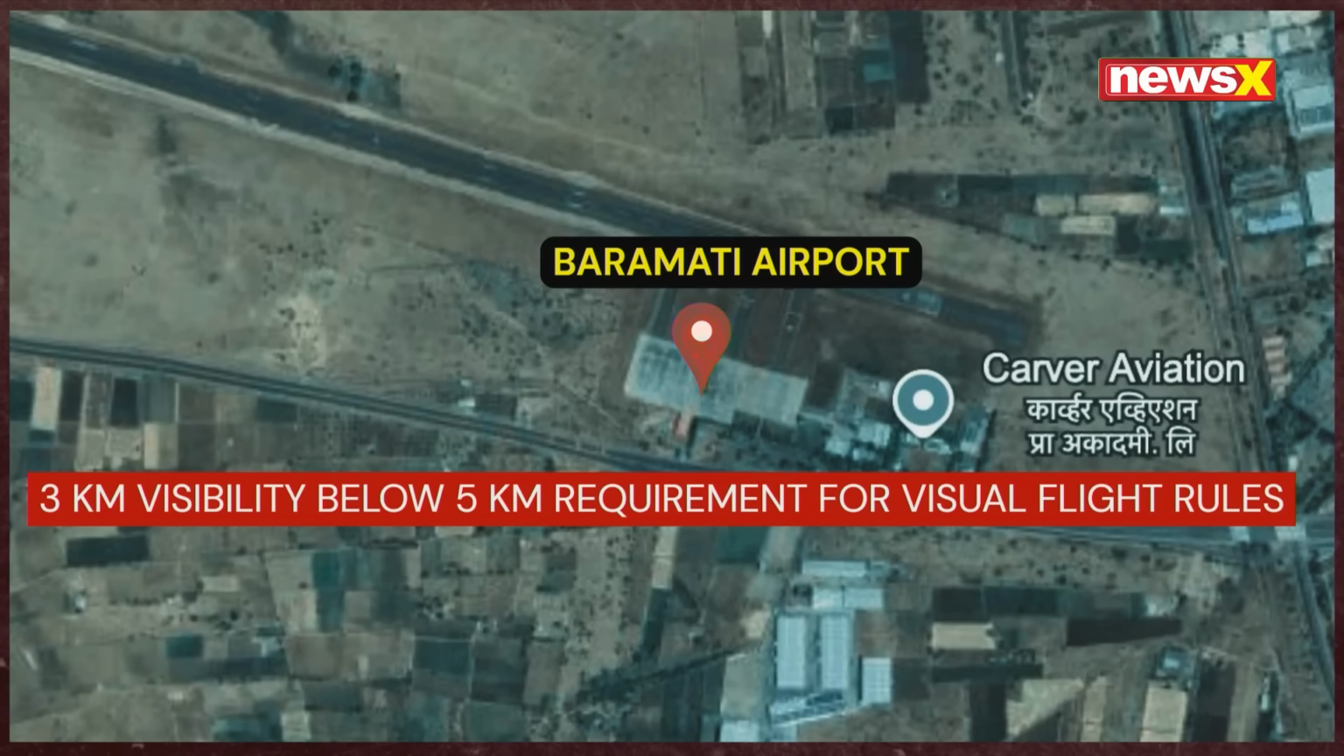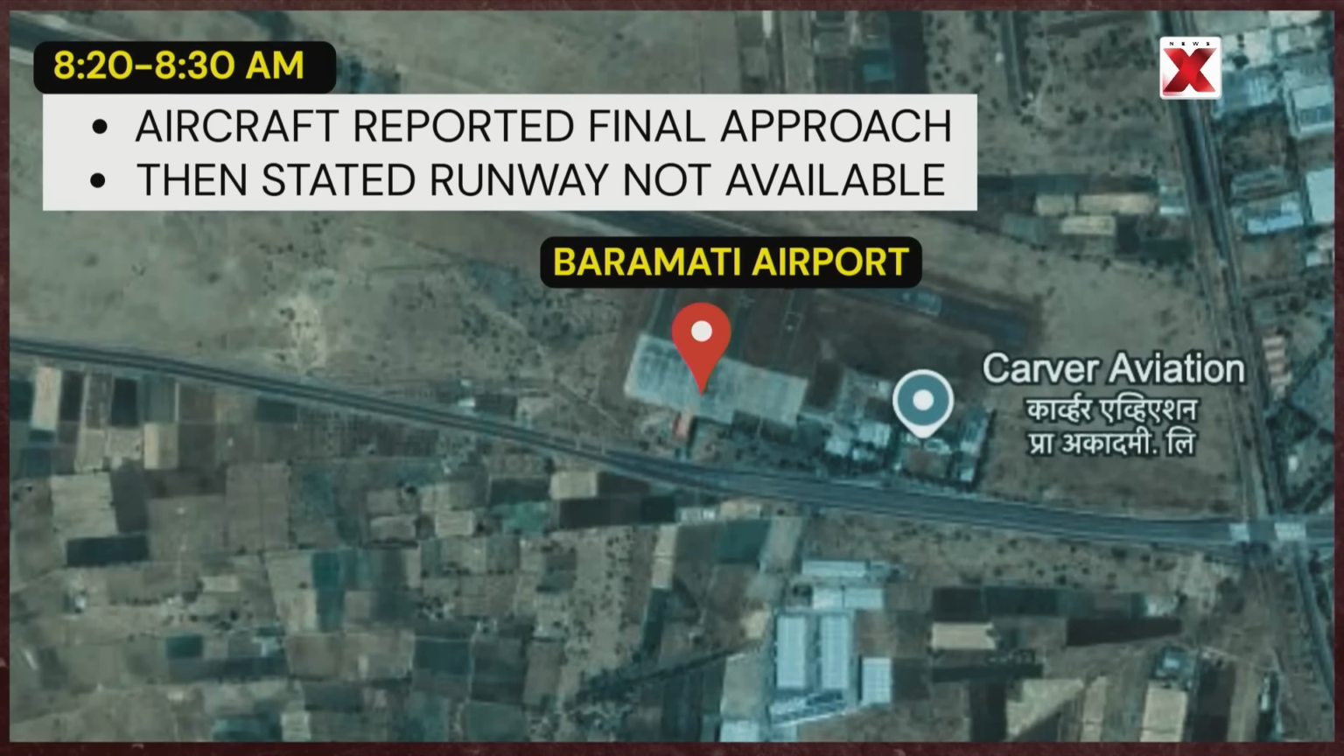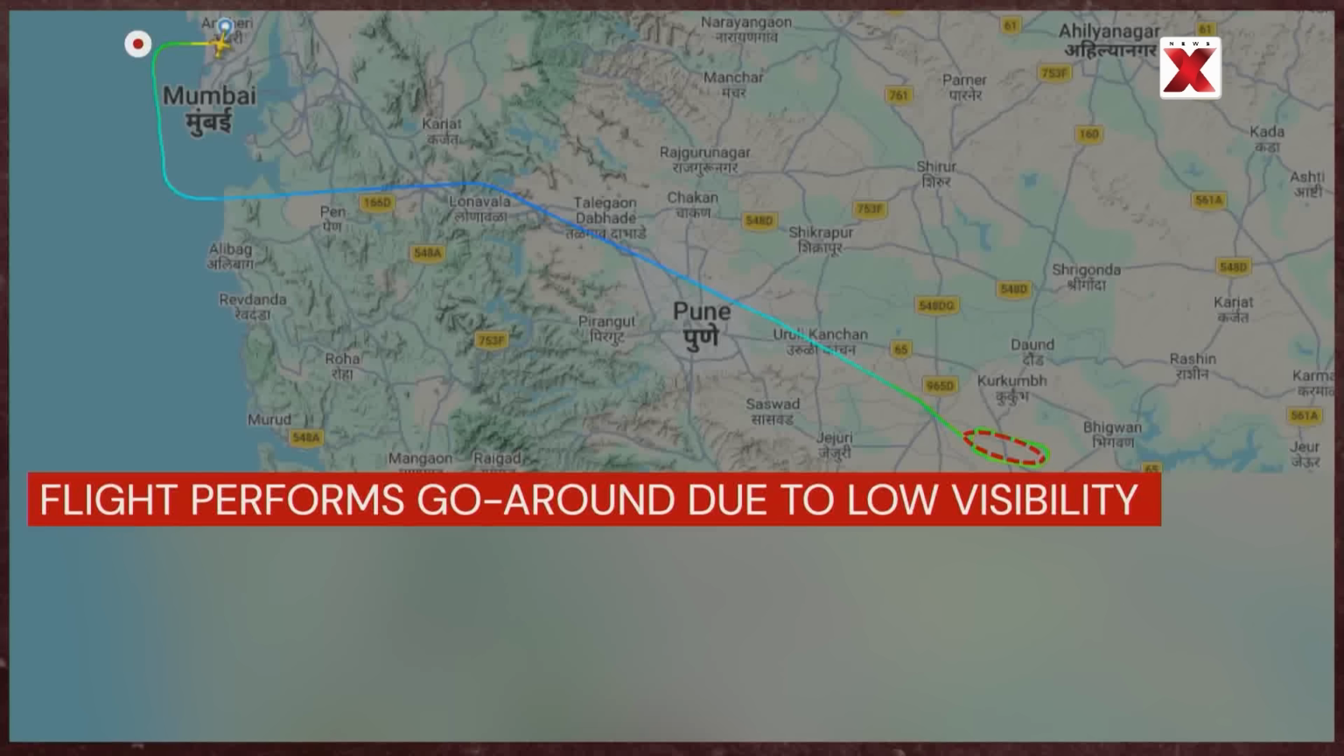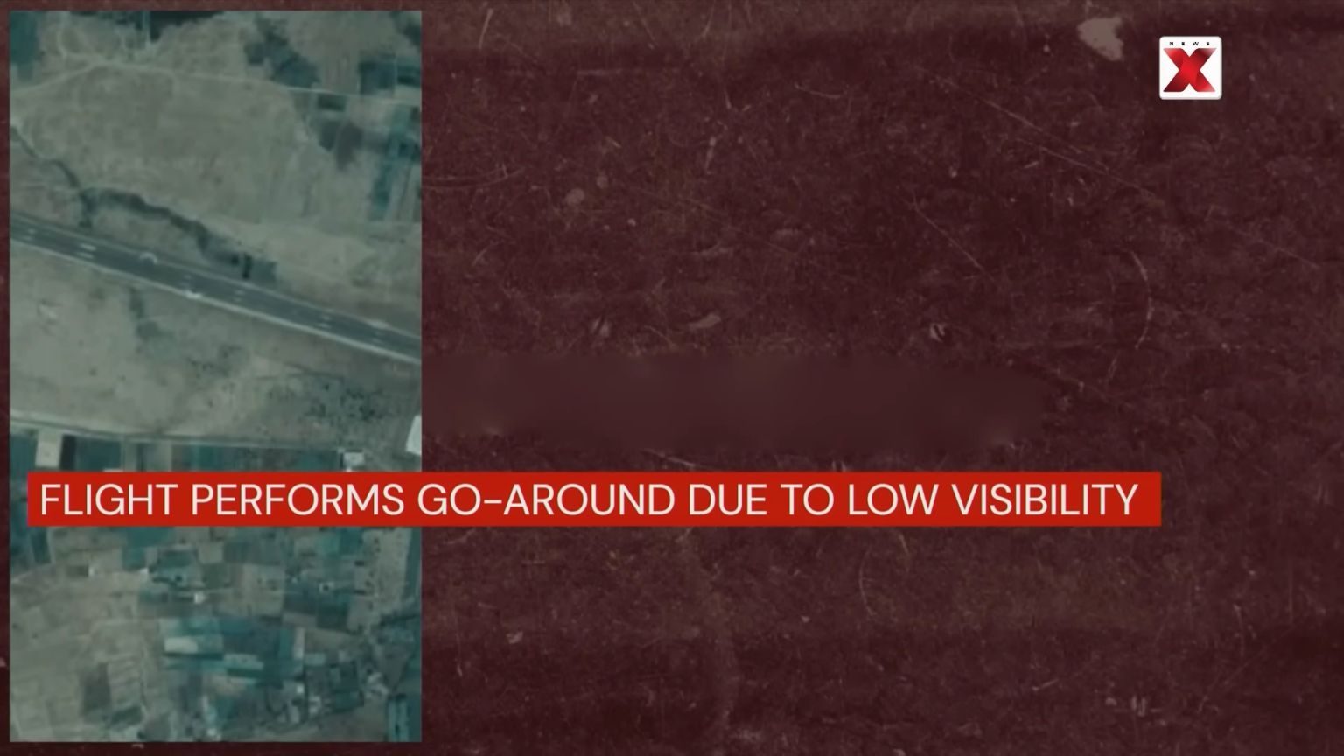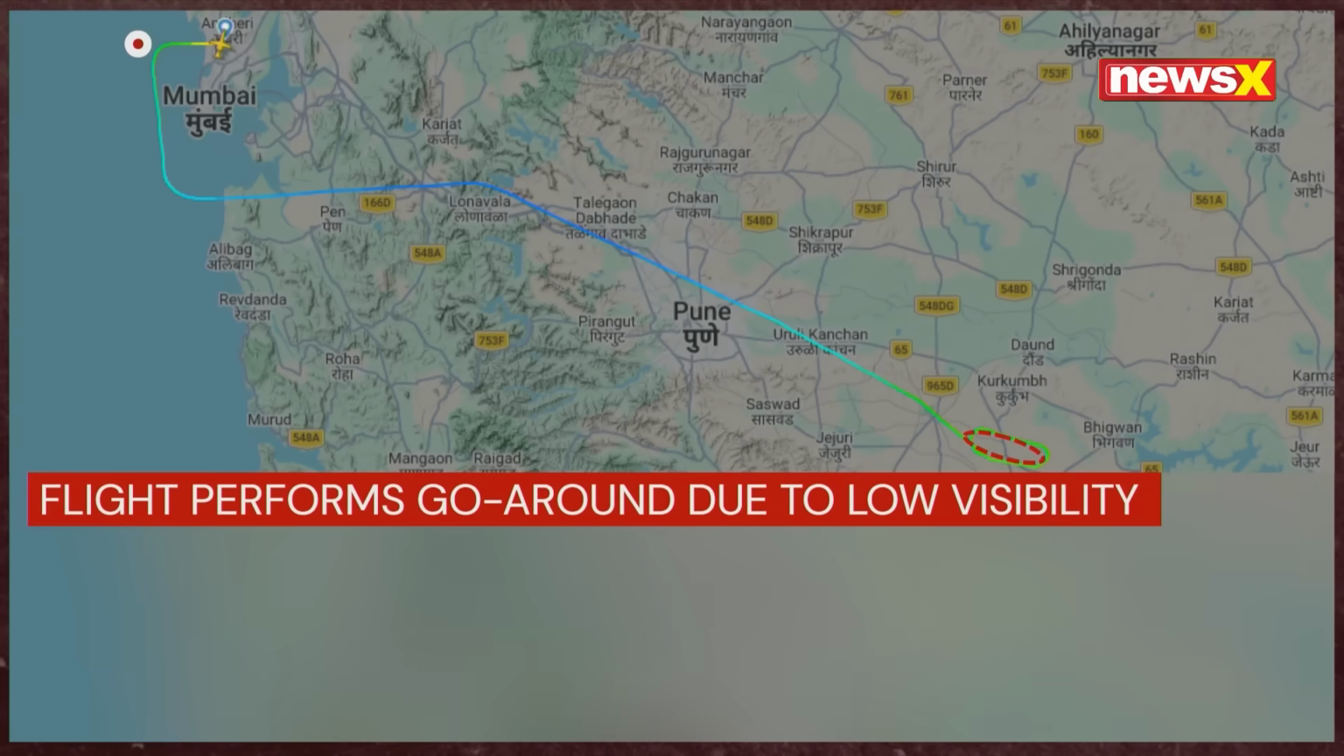Following this, sometime between 8:20 and 8:30 a.m., the aircraft reported being on final approach to runway 11 at Baramati. However, the crew then reported that the runway was not visible and initiated a go-around, or an aborted landing. Flight tracking data shows that while performing the go-around to attempt its second landing, the plane made a large turn and did not align properly with the runway.